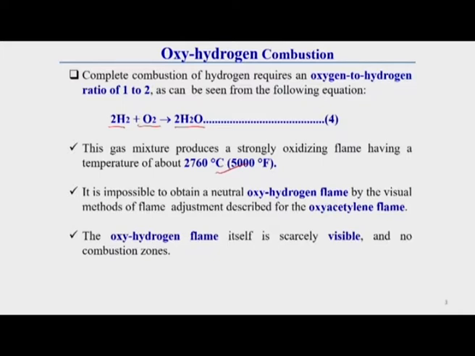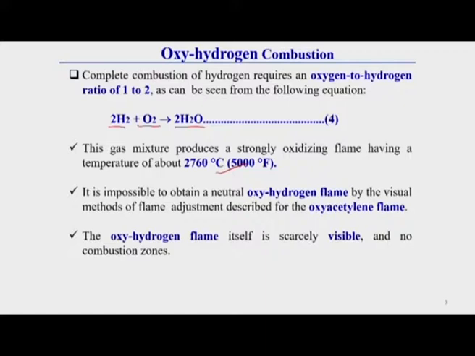In the oxyacetylene flame, what do we observe? By visual inspection itself we can generate our required types of flame characteristics, but here the combustion zone is not well visible. That means the combustion zone cannot be distinguished in the case of an oxyhydrogen flame, so we cannot tell by visual inspection whether it is a neutral flame or an oxidizing flame.